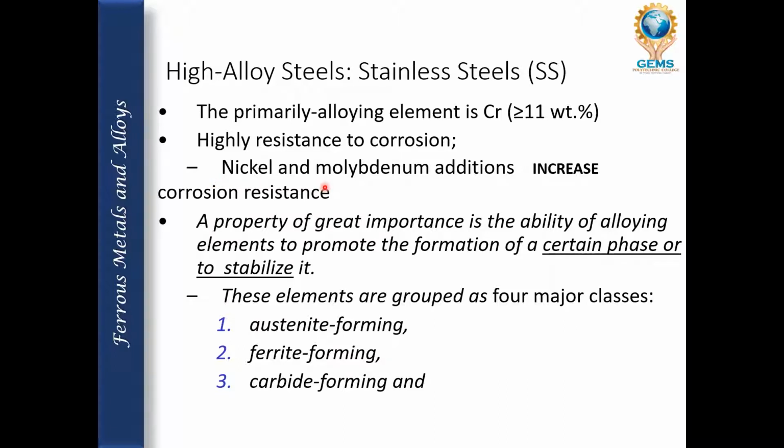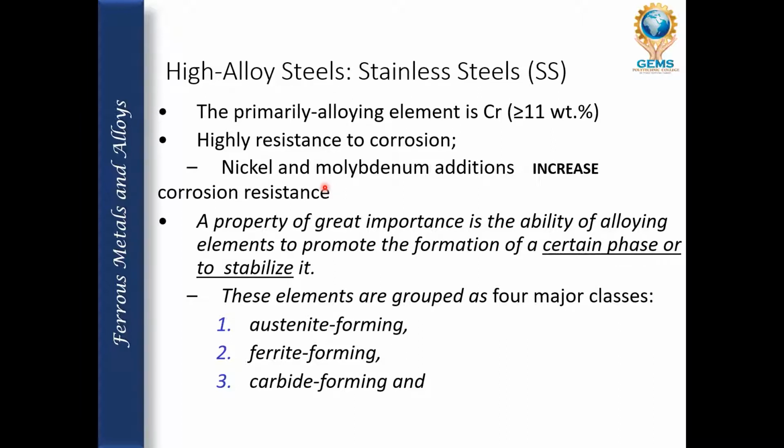That's the reason people use stainless steel in cooking as well as in the medical field, because they use stainless steel blades for operations and surgeries. They use it in cooking also, because the vessels that we use should not rust. They should last much longer. So on that basis they use stainless steel, because of the percentage of chromium present in it.